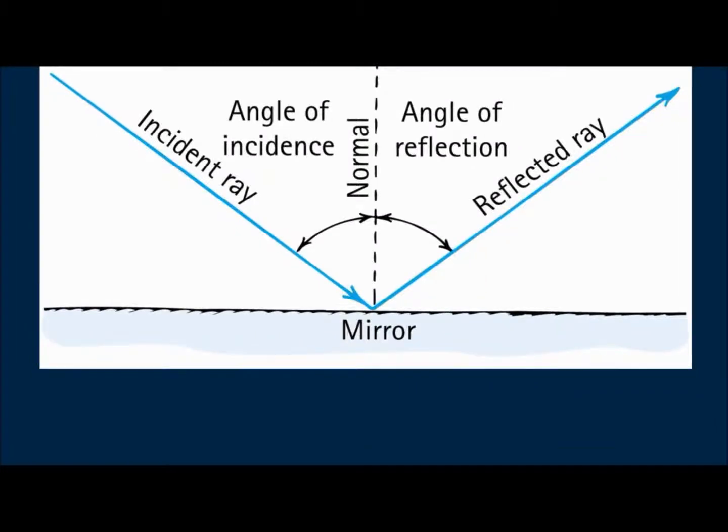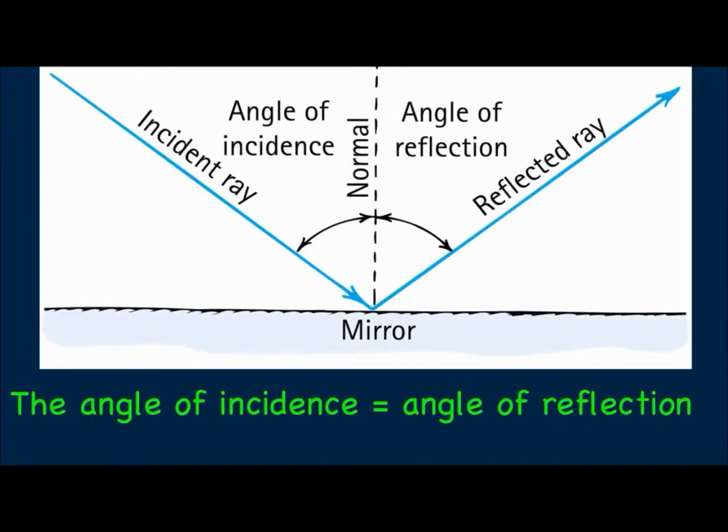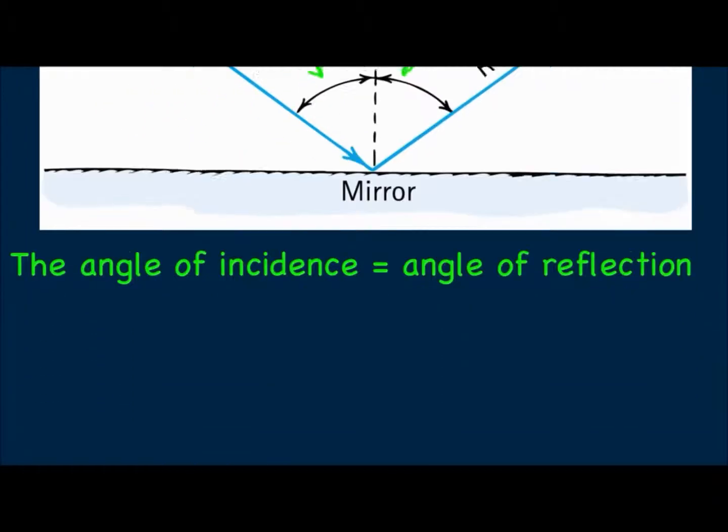The law of reflection is the angle of incidence equals the angle of reflection. The blue arrow represents a light ray. Instead of measuring the angles of incident and reflected rays from the reflecting surface, it's customary to measure angles from a line perpendicular to the plane of the reflecting surface. This imaginary line is called the normal. The incident ray, the normal, and the reflected ray all lie in the same plane. Such reflection from a smooth surface is called specular reflection. Mirrors produce excellent specular reflections.